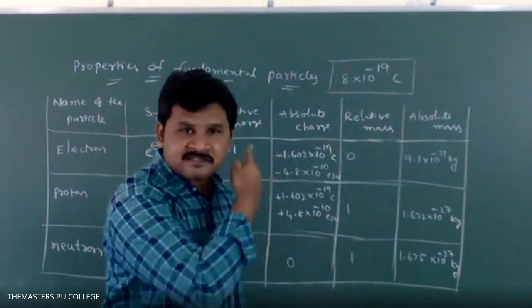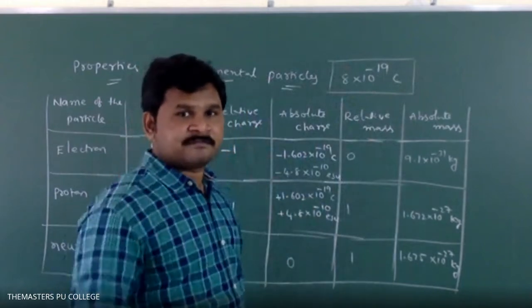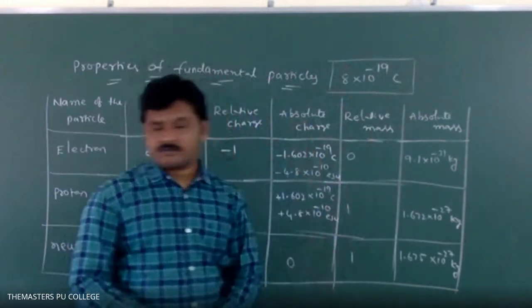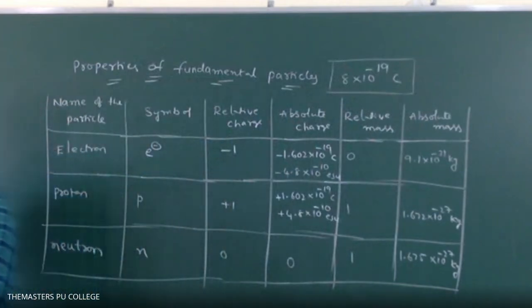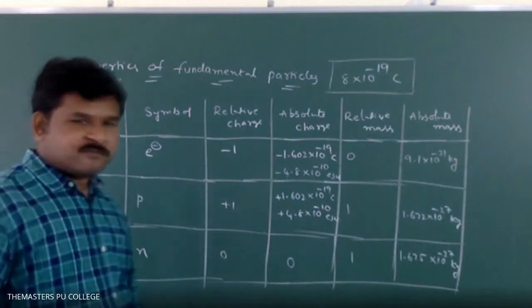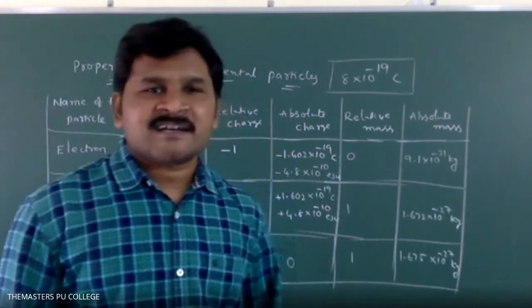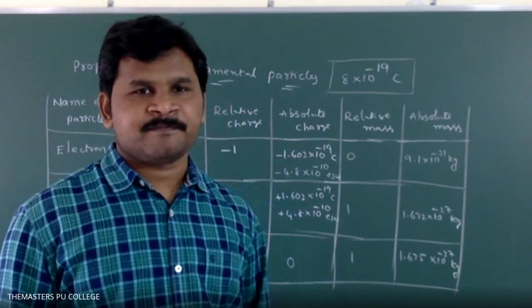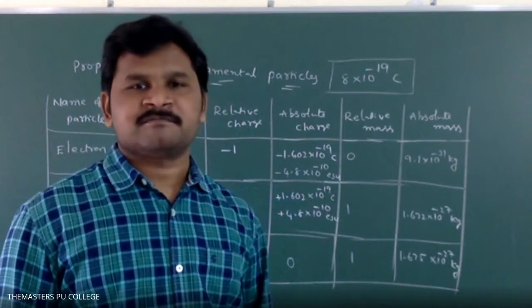Oil drop charge. Yeah? 8 into 10 power minus 19 coulombs. Full stop. How many electrons are there in the oil drop? That's the question.